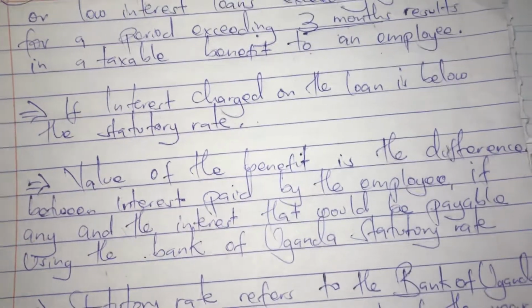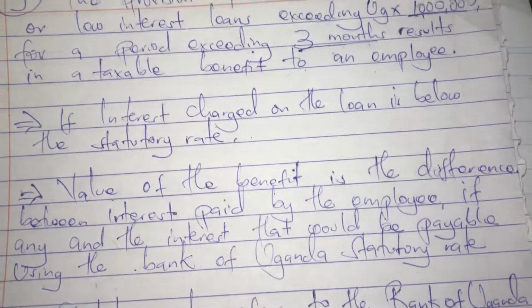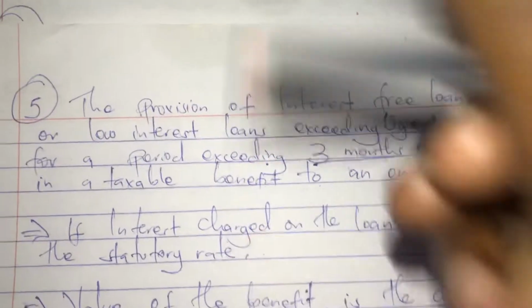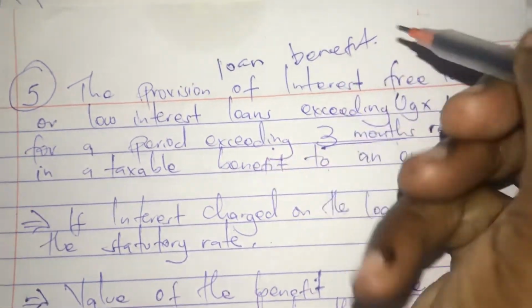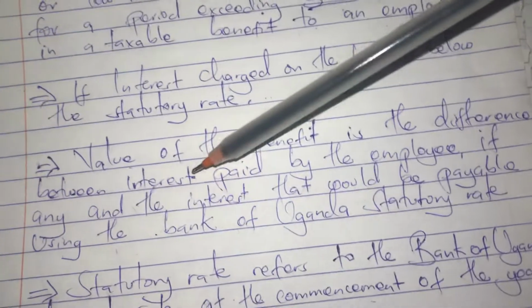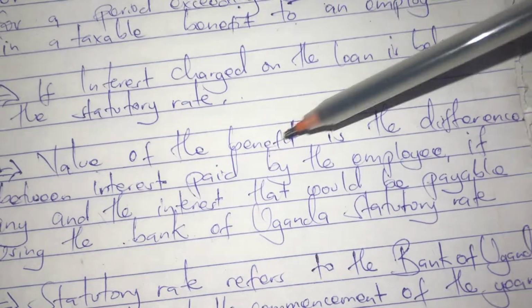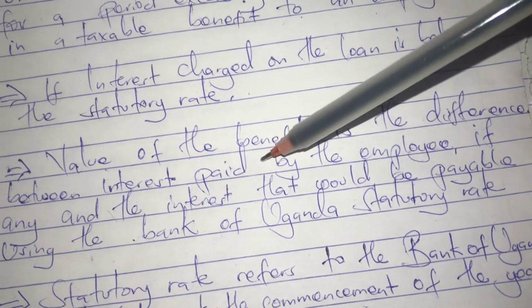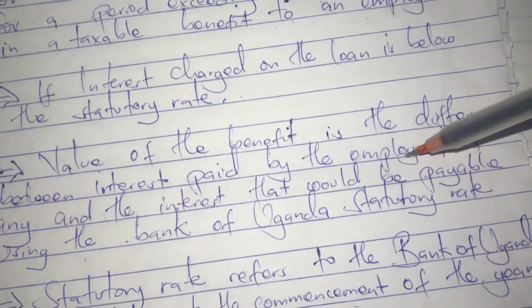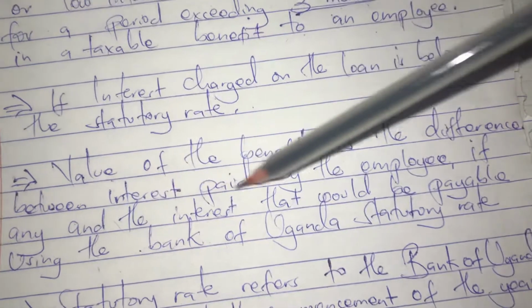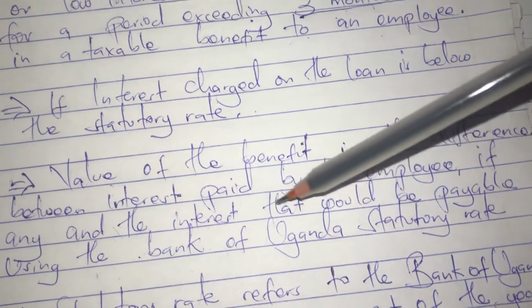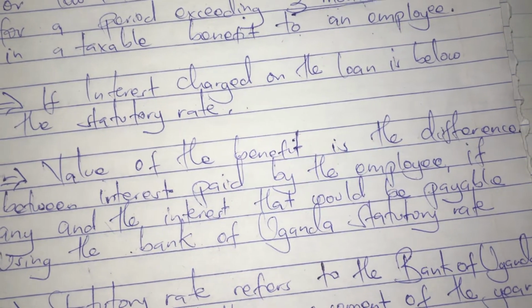So here we come up with what we call the loan benefit. You're benefiting from the loan. The value of the benefit is the difference between the interest paid by the employee, if any, and the interest that would be payable using the Bank of Uganda rate.